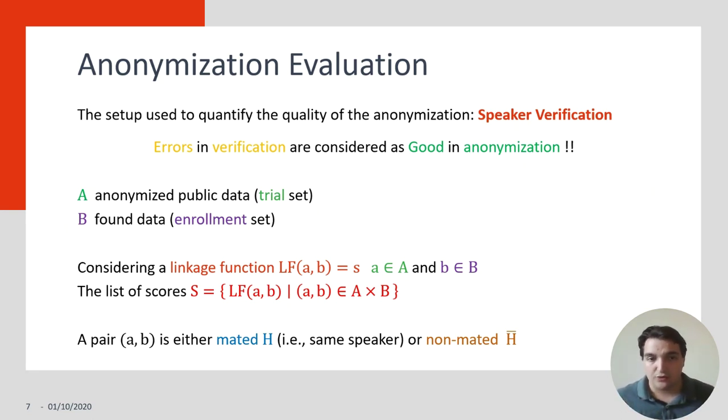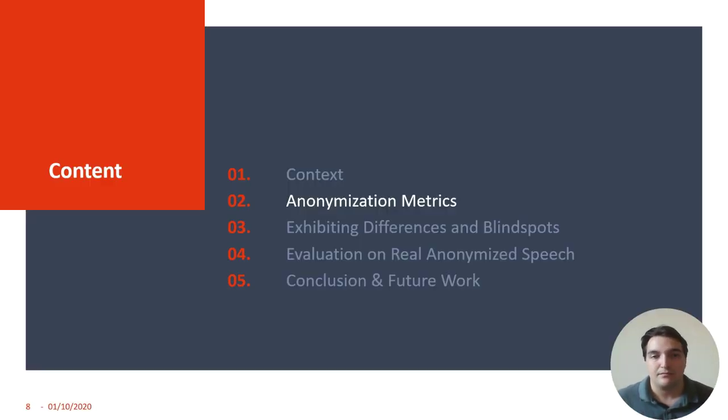In this setting, there are two data sets: the public one, anonymized, and the found data, where the speakers are known. The attacker constructs a scoring function that outputs a score. The higher the score is, the higher the chances that the two utterances compared are from the same speaker, and this pair is called mated. There are also non-mated pairs in these trials.